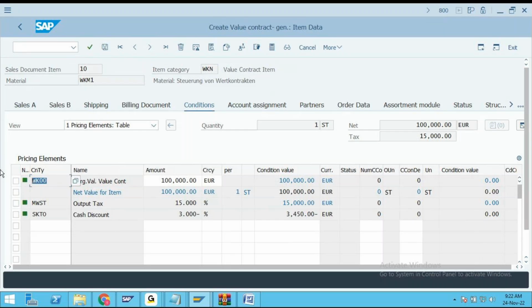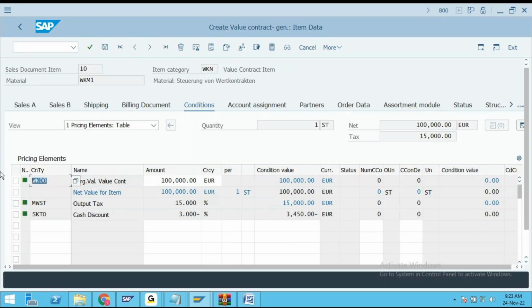Now we are speaking about the whole contract itself. So there is absolutely no need, or you should not use the condition type PR00. We have to use WK00. Whatever the contract value we have, that value will be taken as the value of WK00.